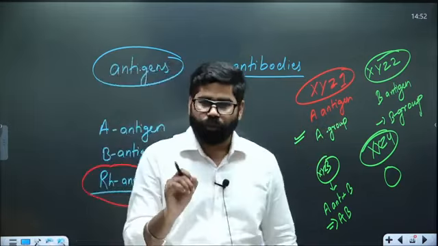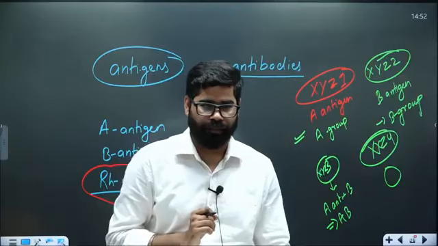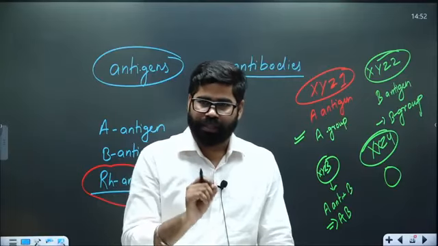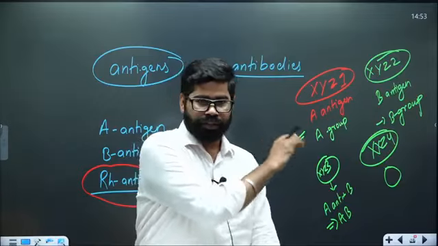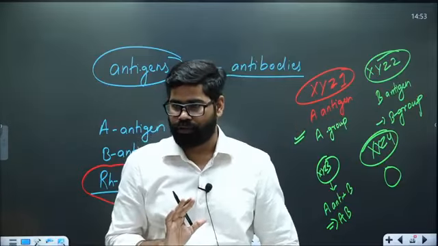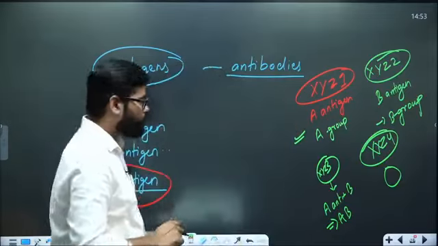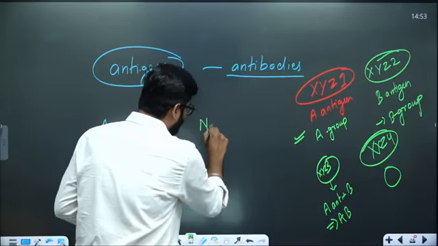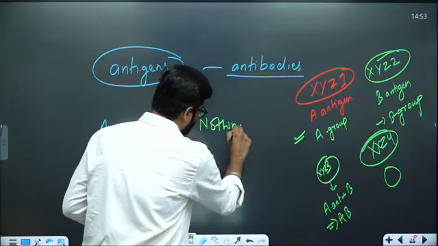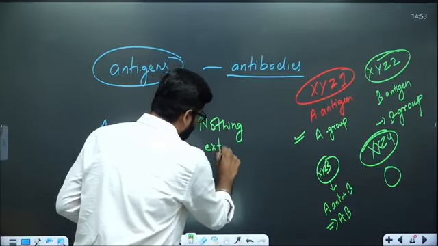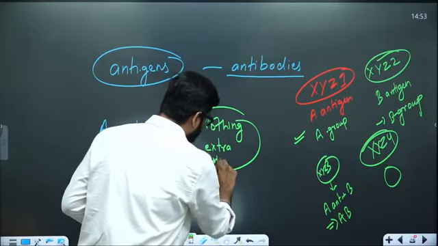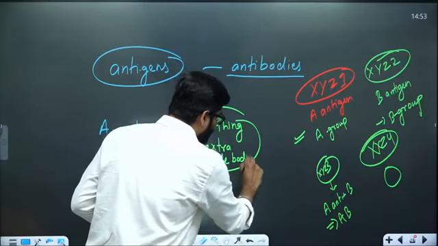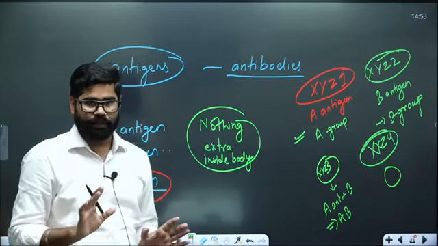Now there is one more part of the human body. There is one concept which you have to remember till the end of this bio or biotechnology also. There is one simple rule, that there should be nothing extra in the body, that you don't have to put anything extra inside the body.